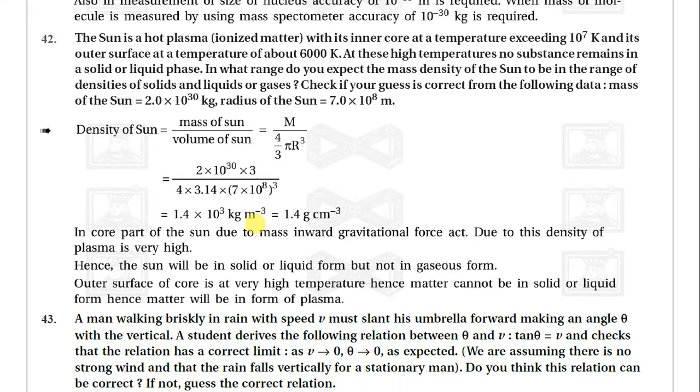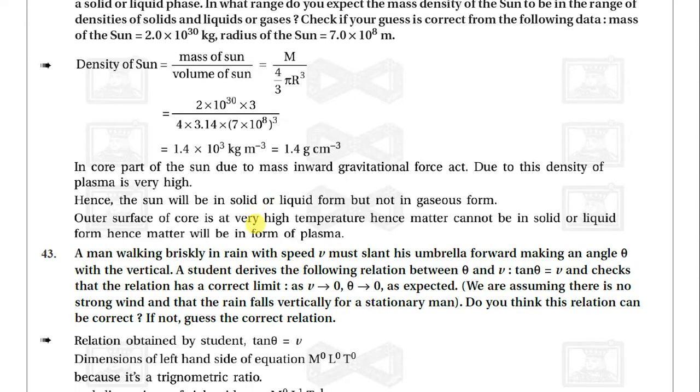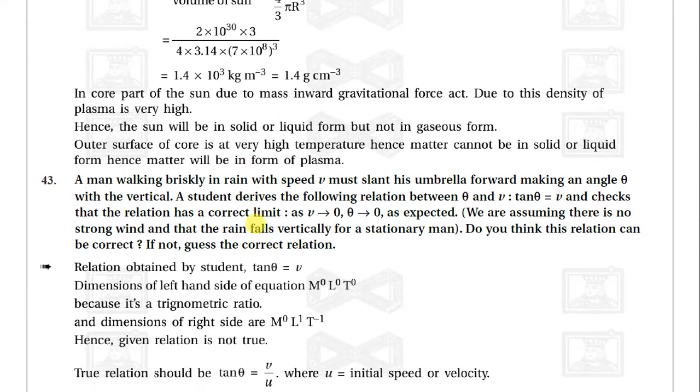In the core part of the sun, due to the inward gravitational force, the density of the plasma is very high, hence the matter will be in a dense form like solid or liquid, but not in a gaseous form. And the outer surface of the core is at a very high temperature, hence the matter cannot be in solid or liquid form, so the matter will be in the form of plasma. So this is the analysis of the sun.